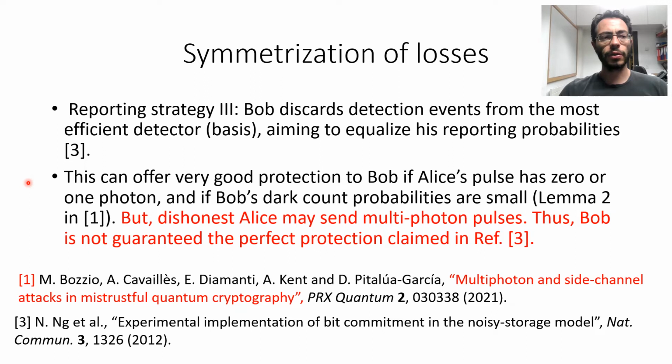experimental demonstrations of mistrustful quantum cryptography use symmetrization of losses and claim security based on the suggestion of this paper that this can provide security. But given this observation, this claim of security does not follow.